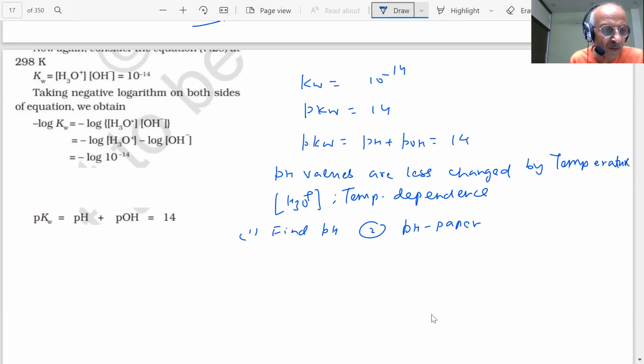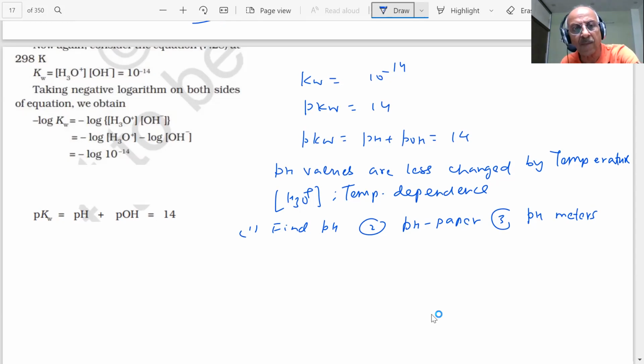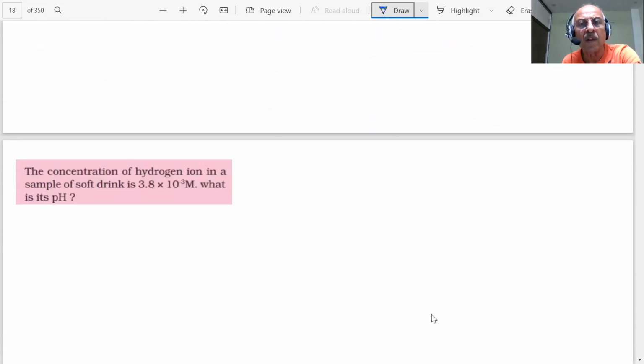By matching the color we can do it, but for more accurate measurements there are pH meters, which can measure the pH more accurately because the electrical potential depends on it. They are accurate to 0.001. So the pH of different substances is determined, and in different books they have given a chart also.